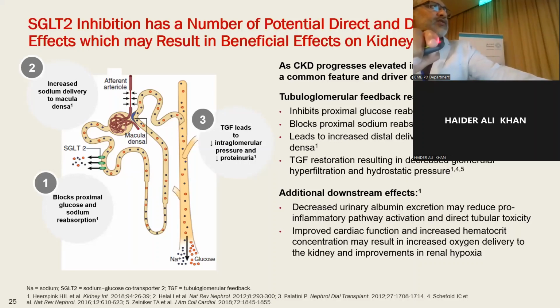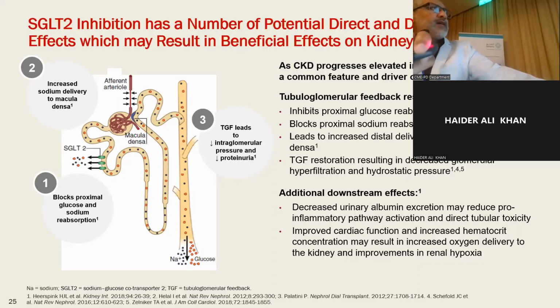And this high sodium content sensed here by macula densa will affect the tone in the afferent arteriole, reducing the size of the afferent arteriole by constriction. This will lead to decreasing the blood flow into the glomerulus, reducing the intraglomerular pressure, and decreasing hyperfiltration, and delay the progression of glomerulosclerosis over time.